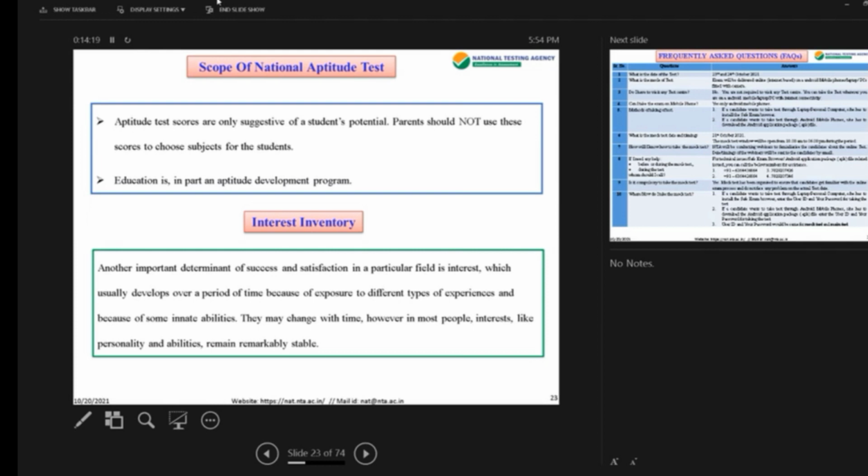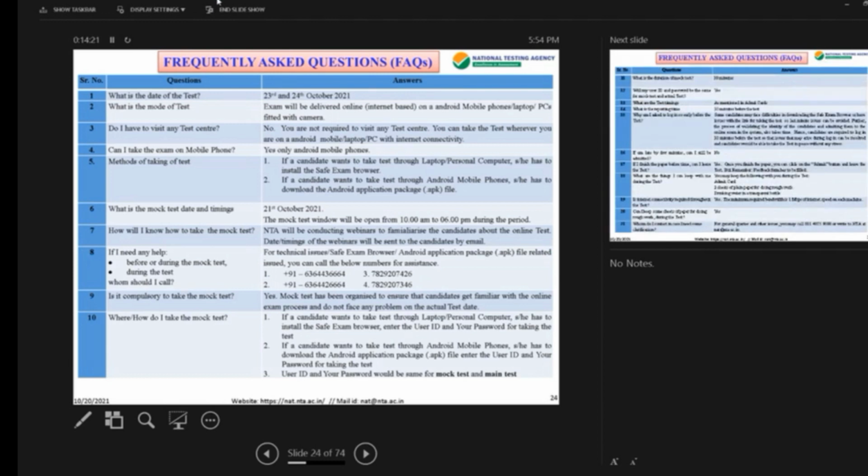Yes, next. I think that's the last slide we have. This is a frequently asked question. In a way, it is summarizing what I have said in the presentation, and just after this, we'll be uploading it. You can go through it once again. The date of the test, what slot it is, please check. Today evening, you can download the admit cards, go through it.